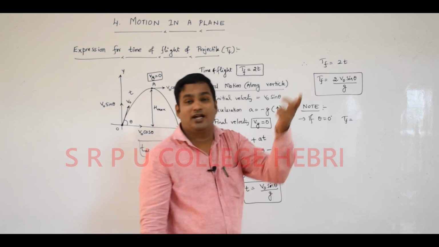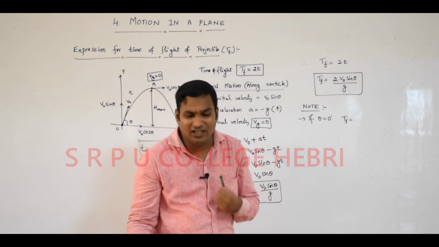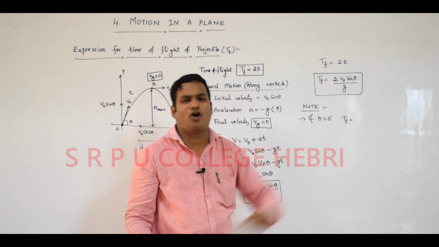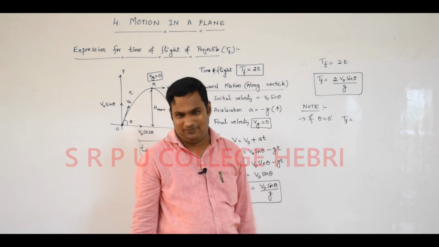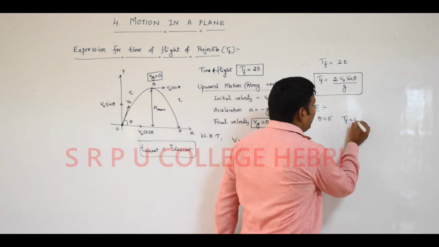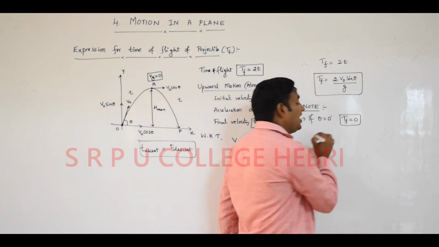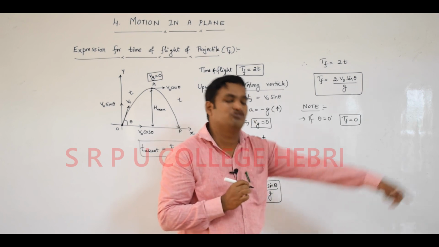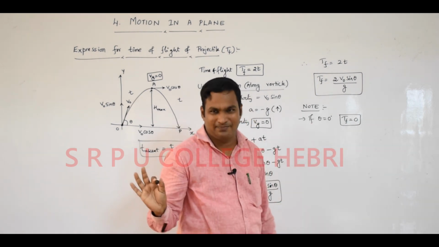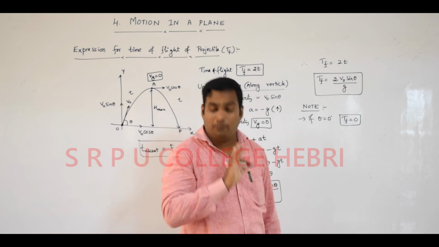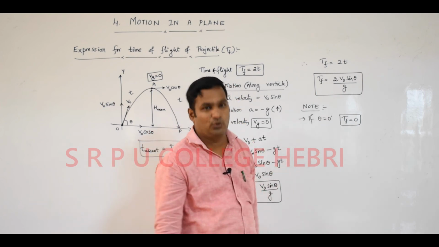No. Upward and downward is not possible. The particle is strictly along the horizontal, strictly along the x-axis. Automatically the particle is not projected itself. So time of flight is equal to 0. It is not called time of flight, it is a time of journey, the total time required to move from one point to another point, that's it. It is not projected because the angle of projection is equal to 0.